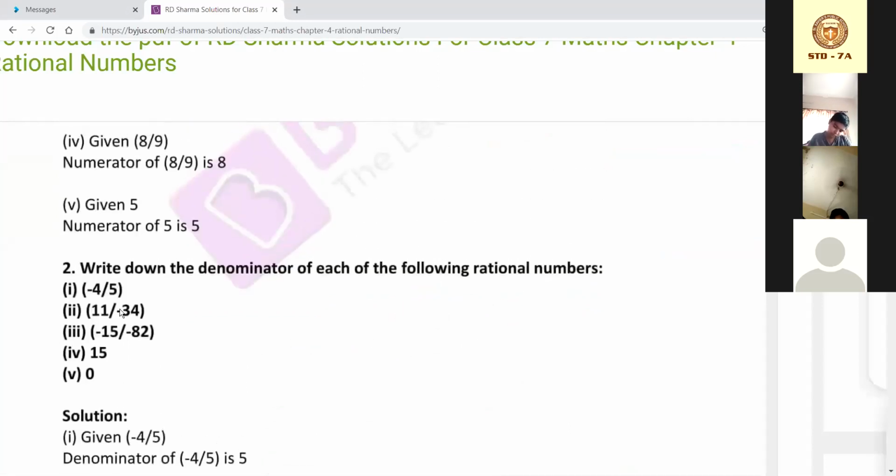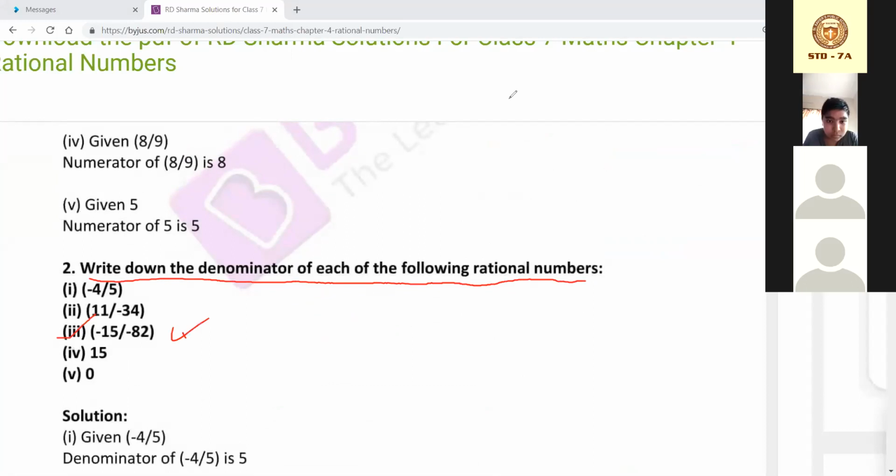Write down the denominator of each. We will not do all; 2, 3 you do. Ma'am, yes, this sum 2, 3 you do. Write down the question: write down the denominator of the following rational number. Just copy this fraction, and afterwards you will write down the answer also. The answer will be minus 82.